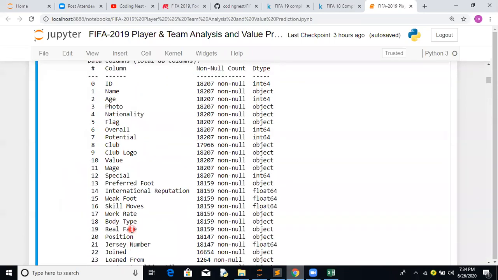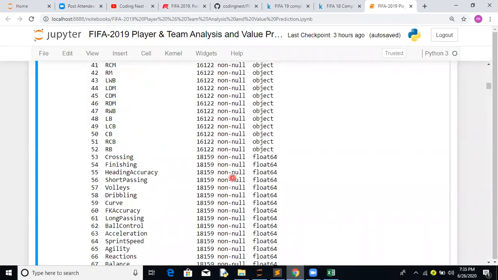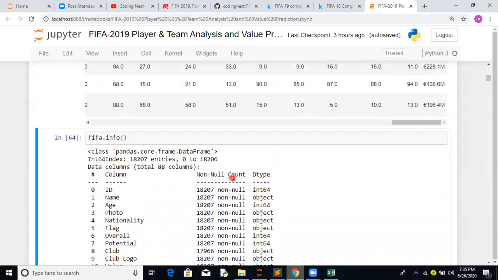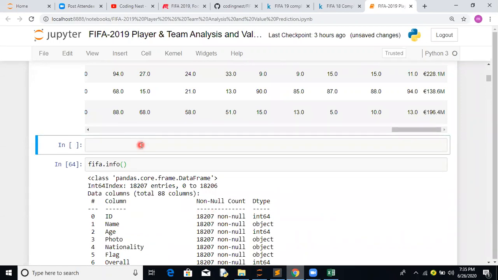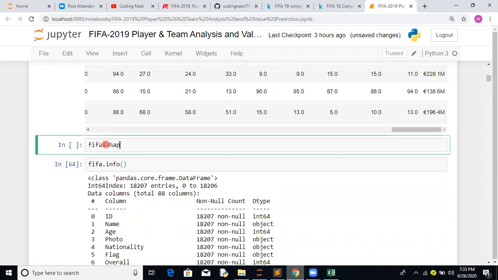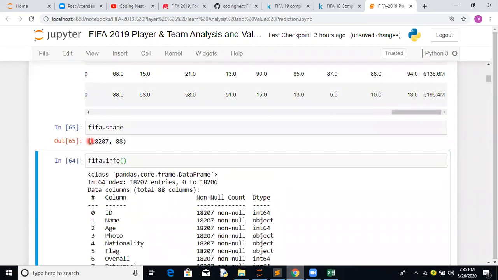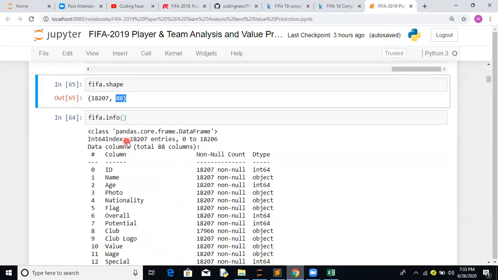It started from 0 till 87, so 88 features are available, and the number of observations is 18,207. Let's see the shape of this. It's 18,207 by 88, so that's the shape of the matrix. It's a fairly small data set, but it's good to analyze the data as such.